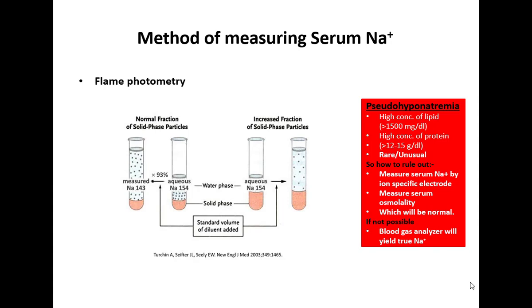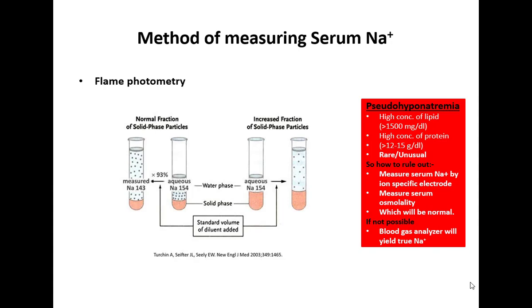Now, how is serum sodium measured? The traditional method for measuring serum sodium is flame photometry, which uses both aqueous and non-aqueous phases. For measuring serum sodium, we take the serum, and serum contains 7% solid phase and 93% aqueous phase.